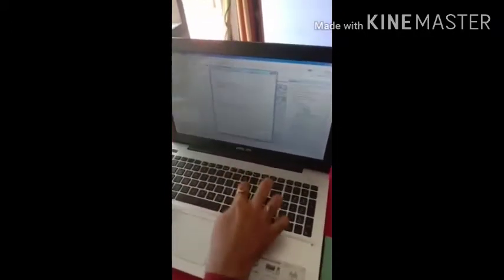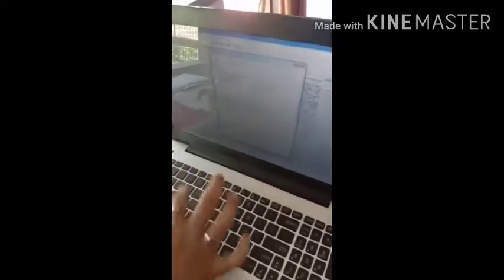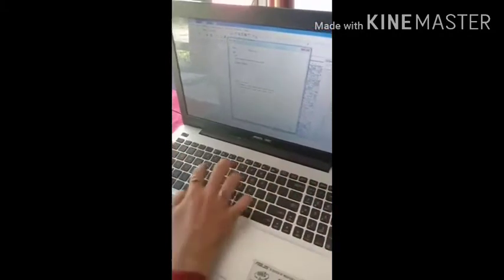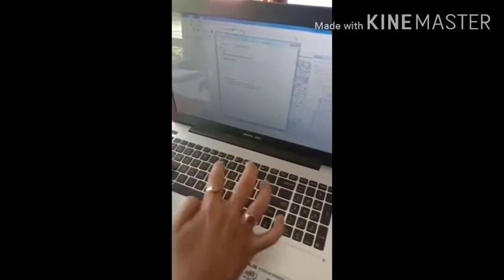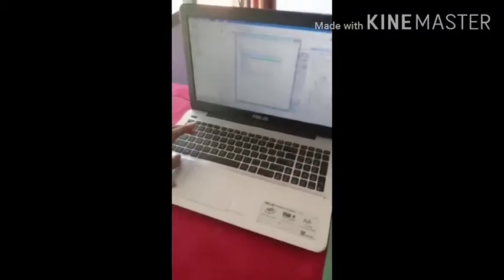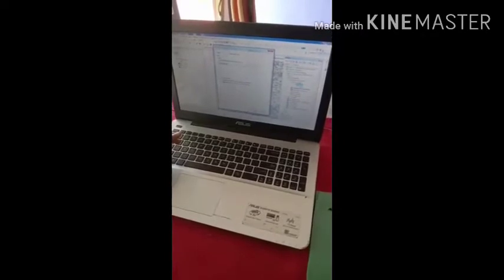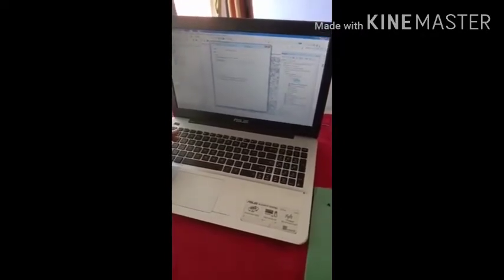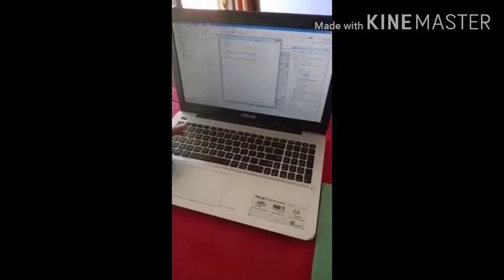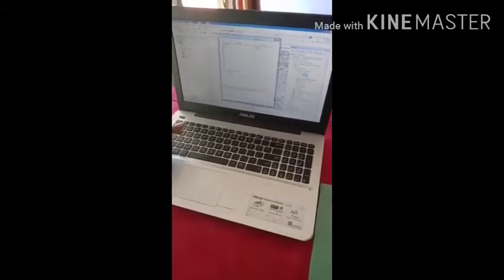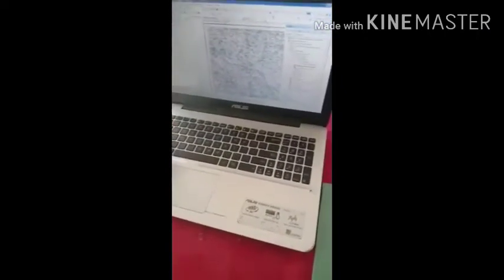I will insert the name of water bodies or tanks. Last day we have seen there are a good number of tanks over here. This will again be a point. I am checking the M values and Z values for geometry properties. Click on next. Click on next. So it is created.